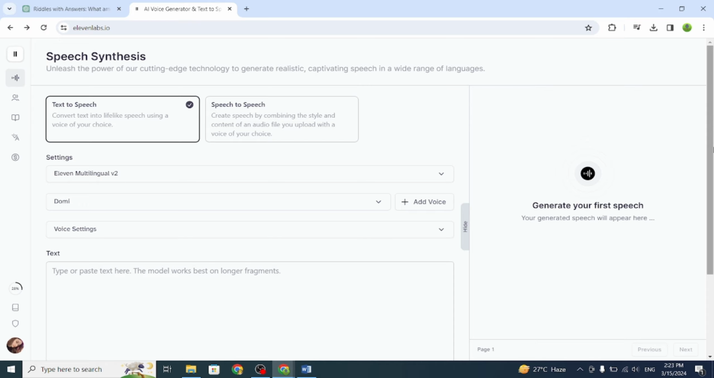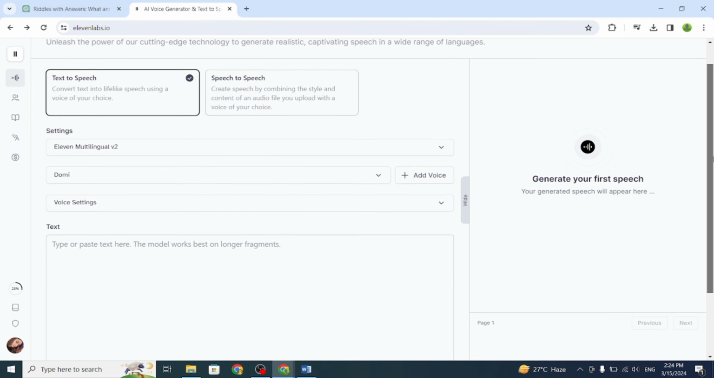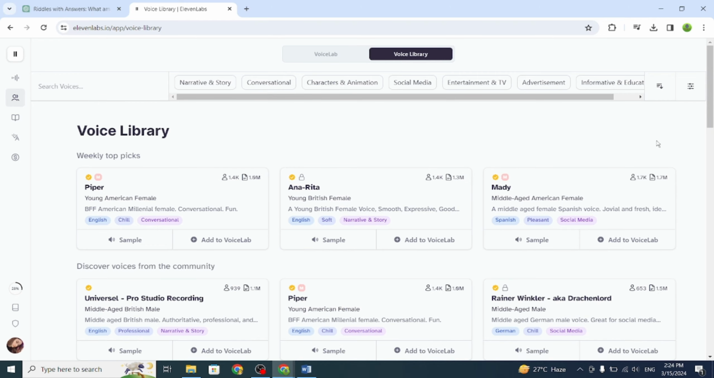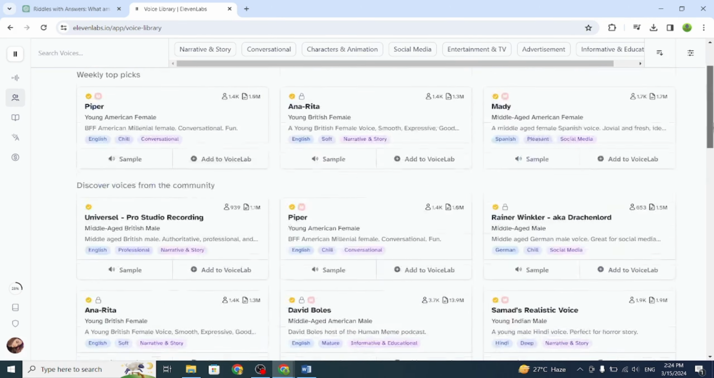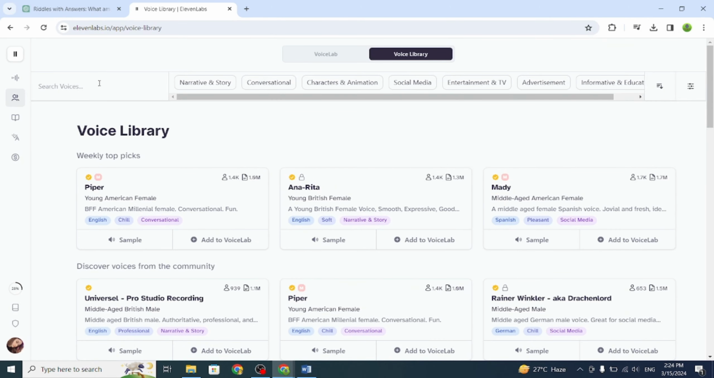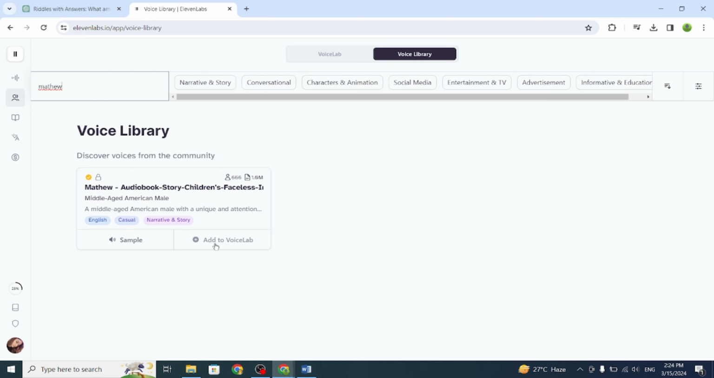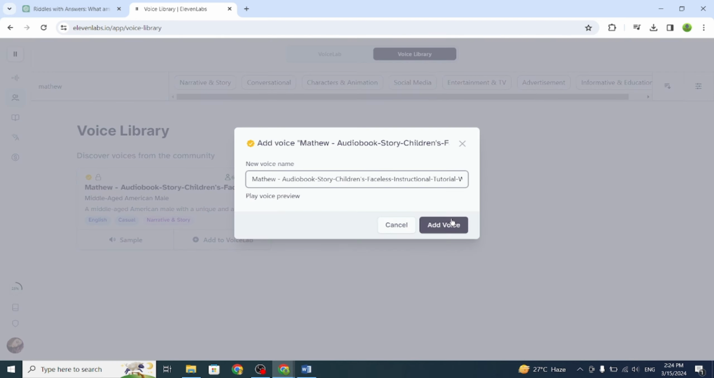Next, we'll convert the script into speech. To do this, we'll head to the 11 Labs website. After clicking on Add Voice, we'll choose a voice from the library. Once we've selected a suitable voice, such as Matthew, we'll add it to the Voice Lab and finish the process. Then we'll return to the main interface and choose the previously added voice.